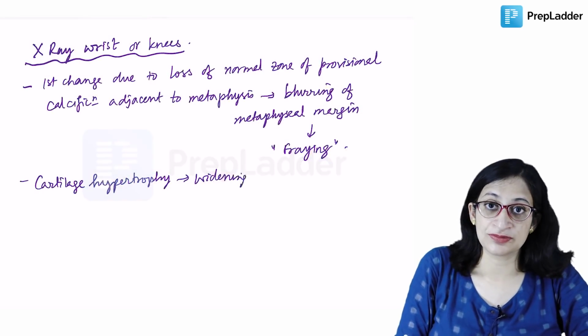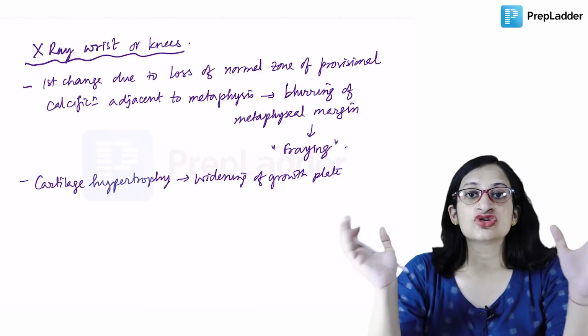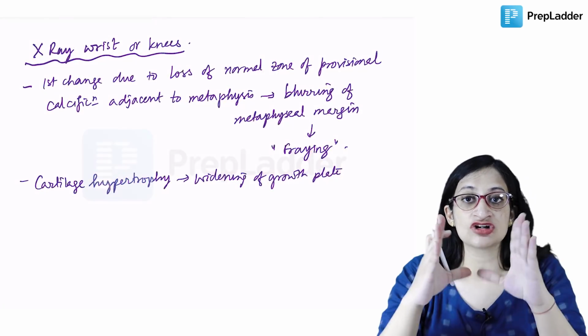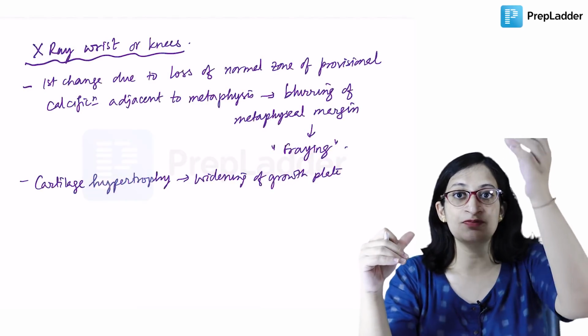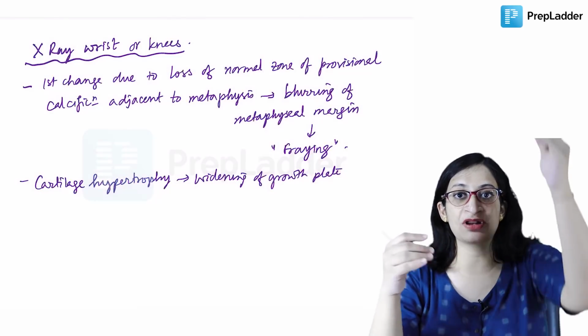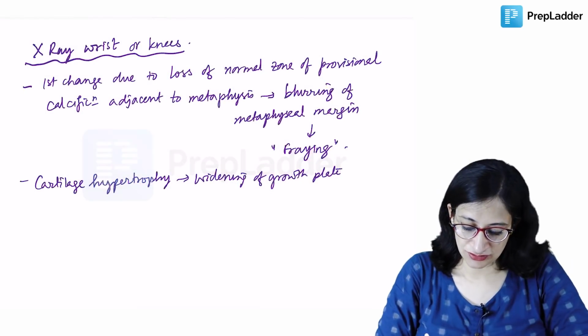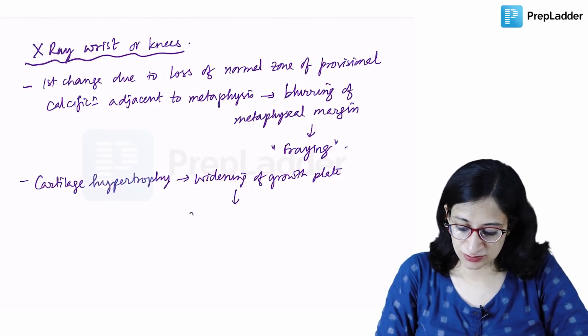Widening of growth plate. So this widening of the growth plate leads to widening of the ends of the long bone, that is called splaying. And because the bone is soft, pressure is coming on it, so there will be a cupping. So this will give rise to splaying.